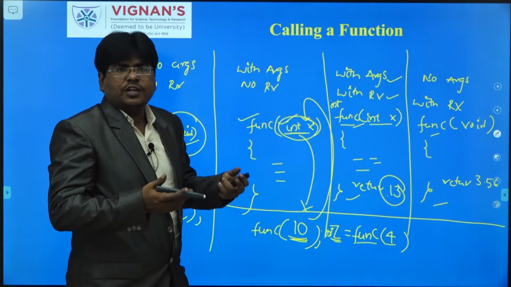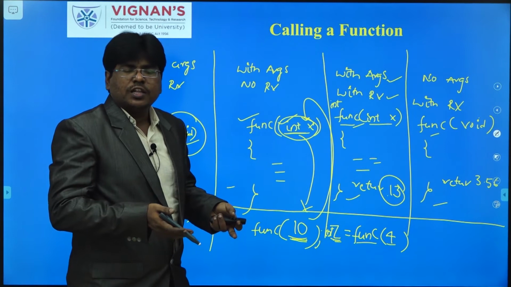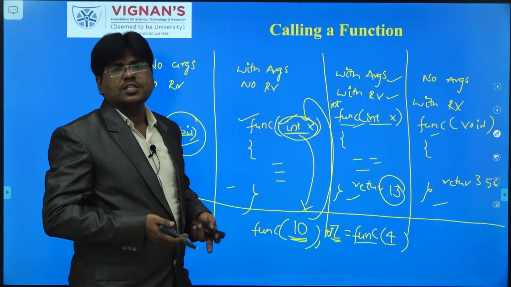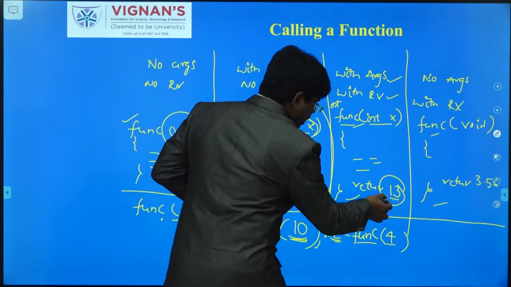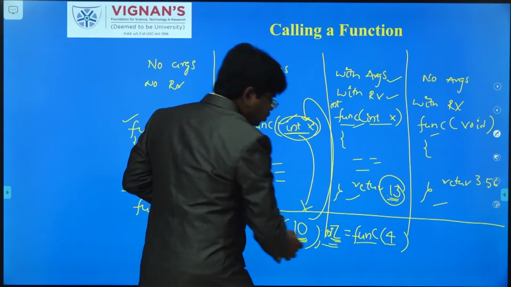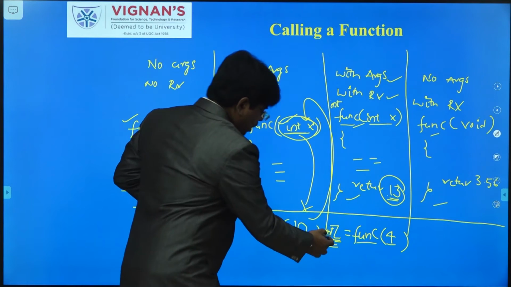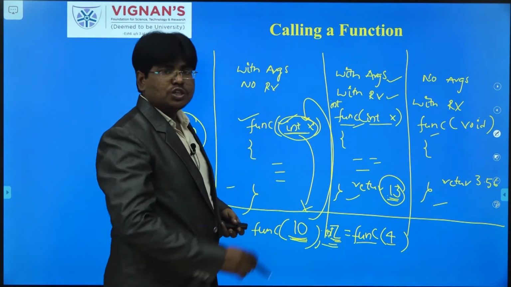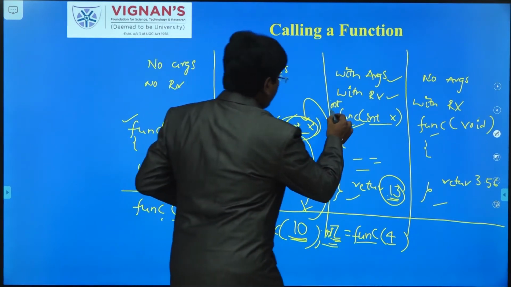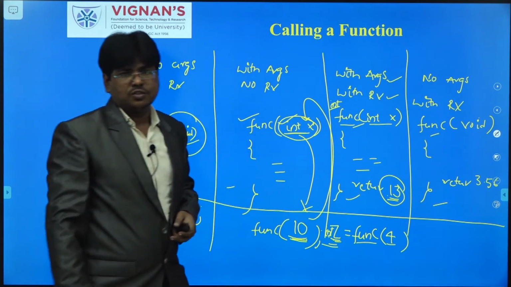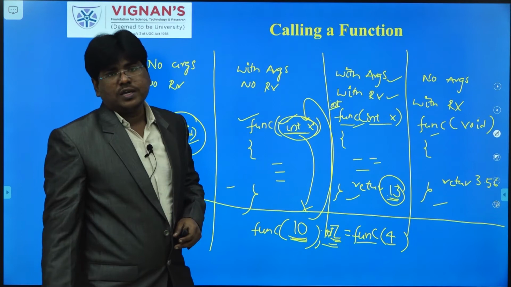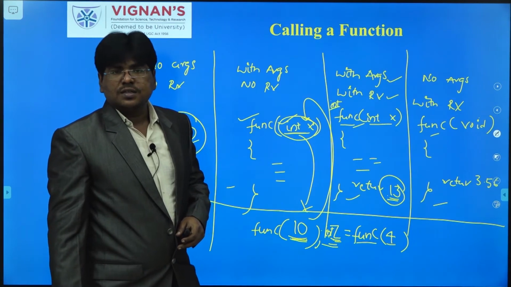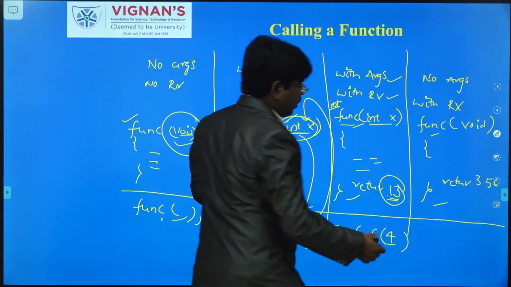13 means any function that is returning something, there must be a variable to access that return value. Whatever the type of the return value is, that type of variable you also have to mention. So here I have taken integer z. This function is returning something, that's why I have mentioned the return type as integer. Here 13 is returned, that's why I mentioned the return type as integer. Okay, hope you follow.